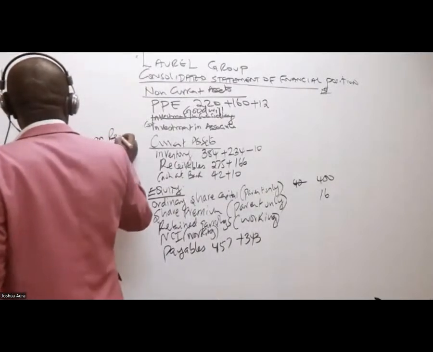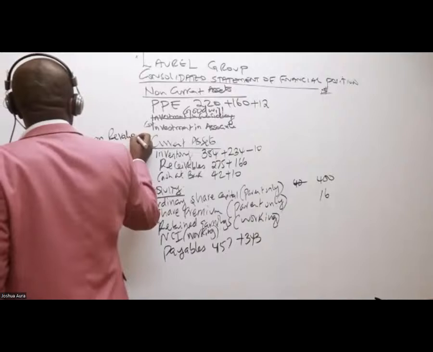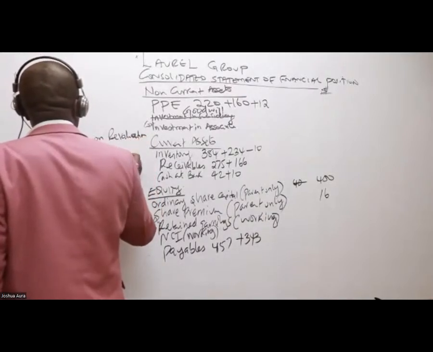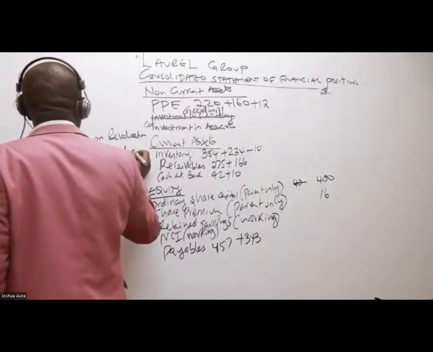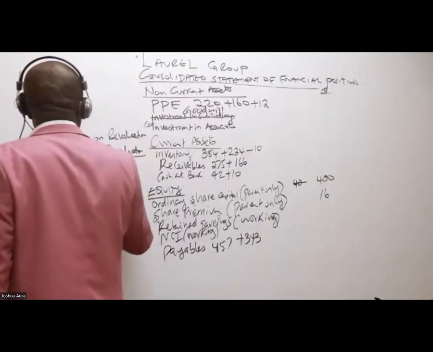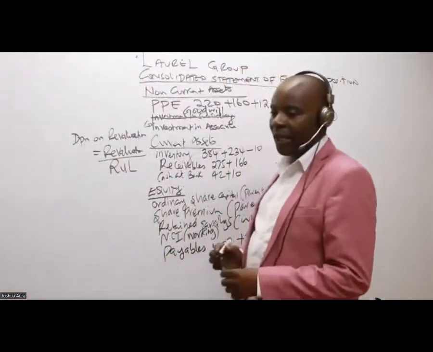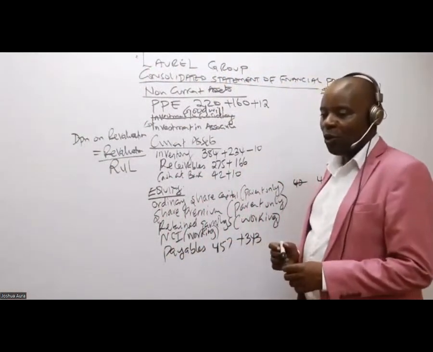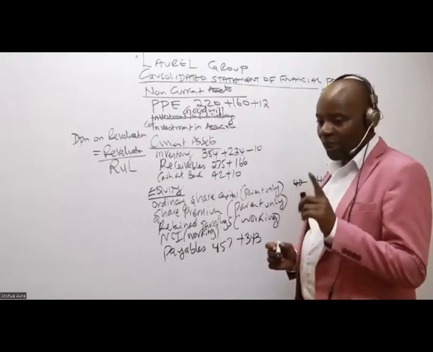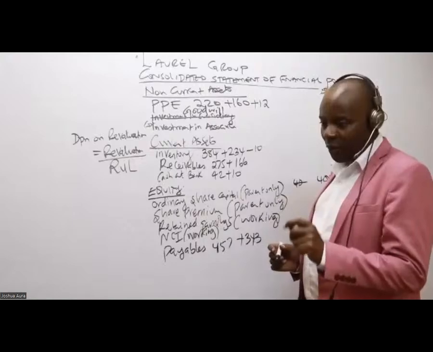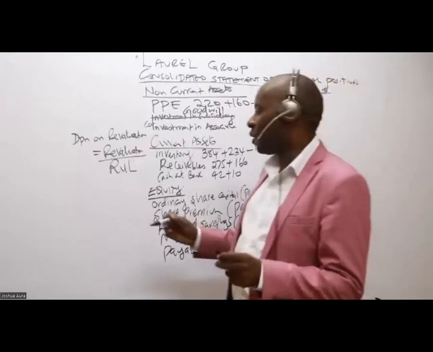This is very easy, because what I'll do is take the revalued amount and divide by RUL, where RUL is the remaining useful life. So you take the revaluation over the remaining useful life.